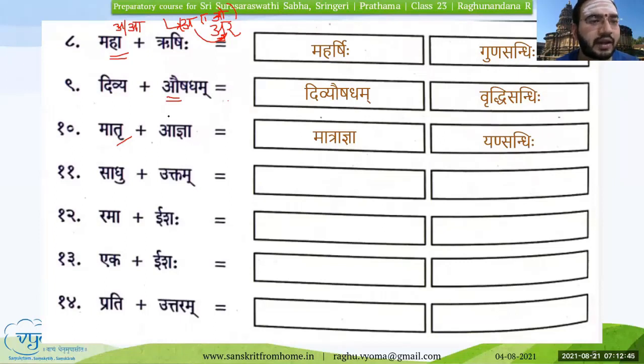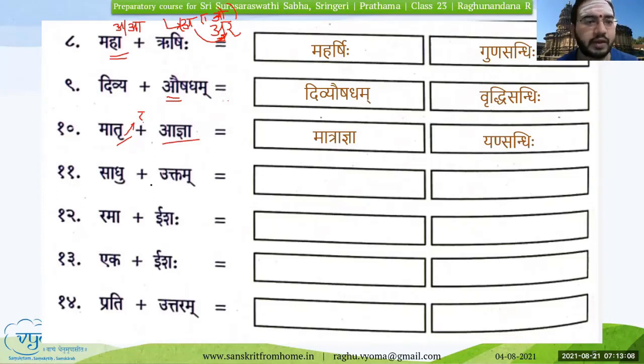For Savarna Dirgha, the second word also should start with the same letter. If not, then that is the case of Yen Sandhi. So in Yen Sandhi, the Srikara will change to Ra, Repha, and then the second word is intact. So matra it will become, and agya matra agnya.